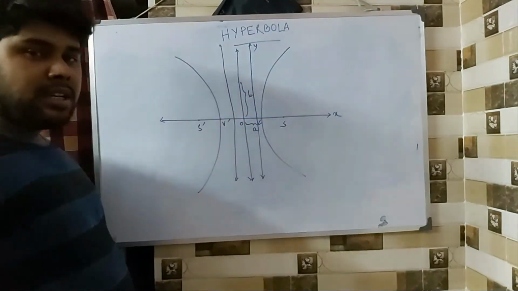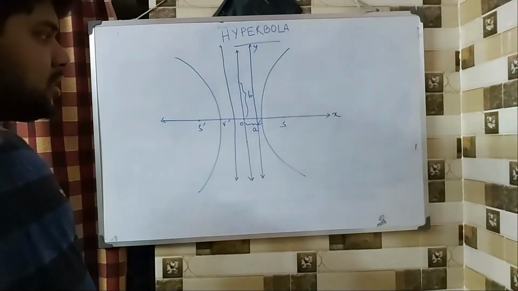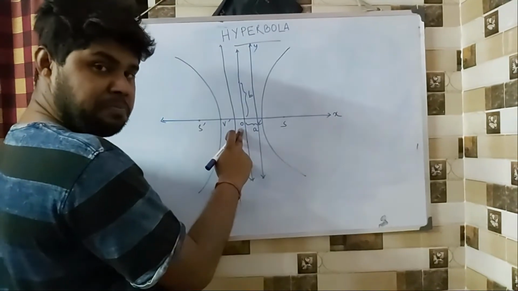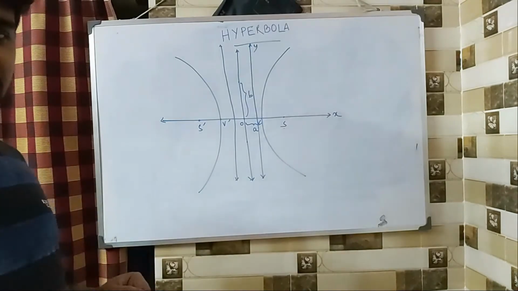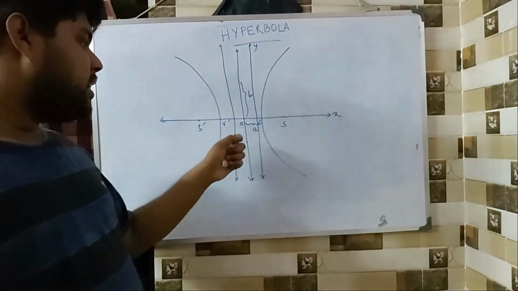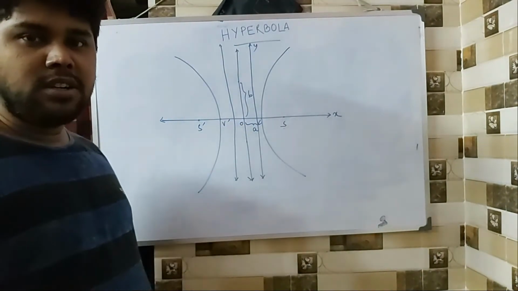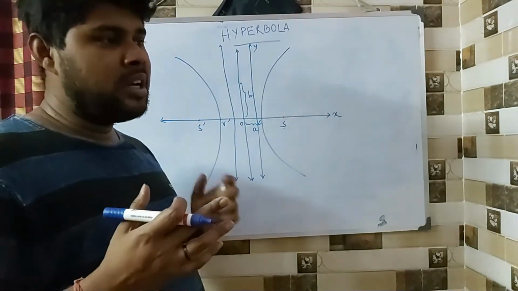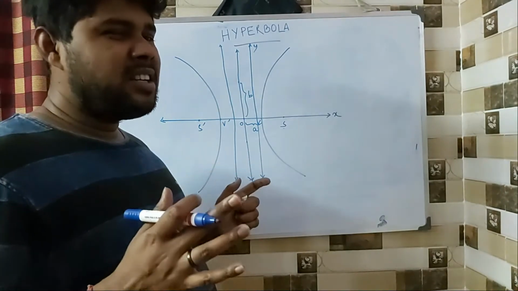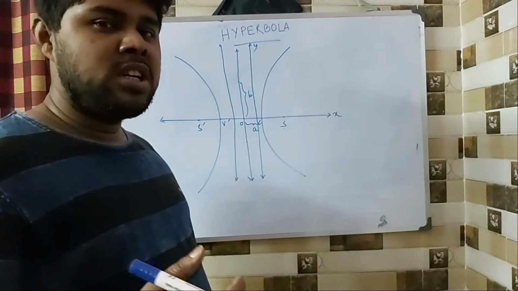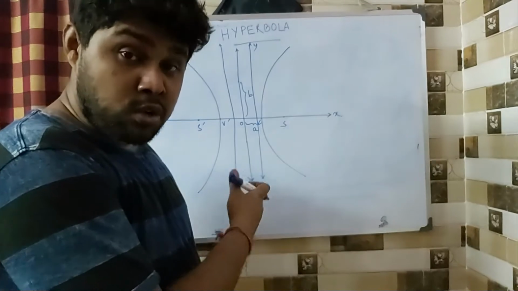There is a path obviously given by a moving point, such that, again the same idea, there is a fixed point S, there is a fixed line. Now this is O, which is the center. Now calling it a center is a very uncharacteristic thing, because it is an open curve, a both sided curve, and also the center lies outside the curve, which is something we are not used to. We have always known that the center exists for a closed curve, but here is one kind of curve where the center is not inside the curve, and it is not a closed curve.